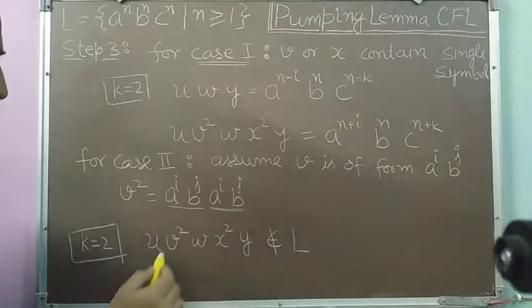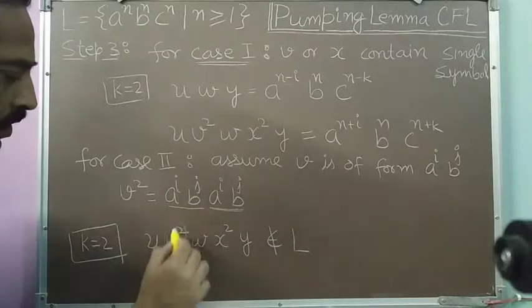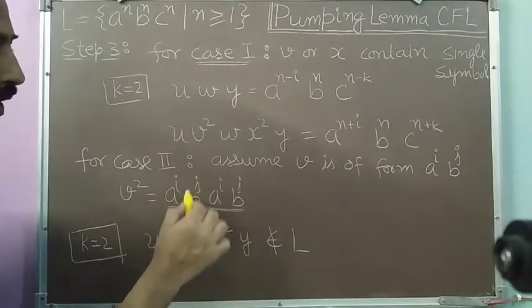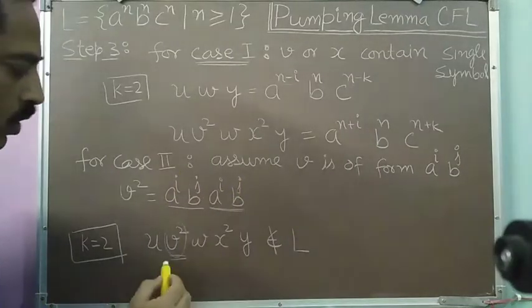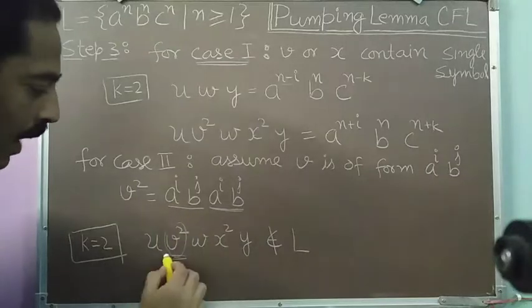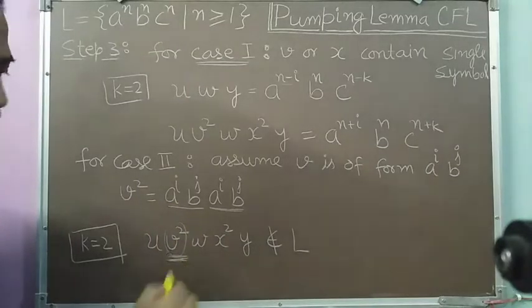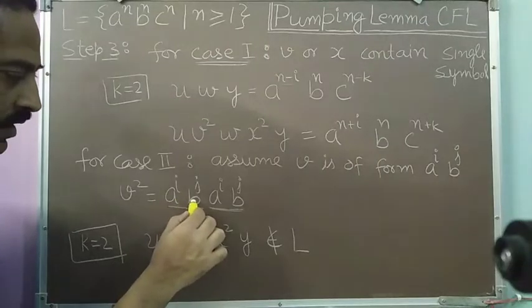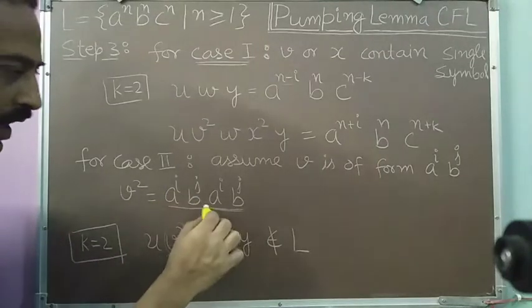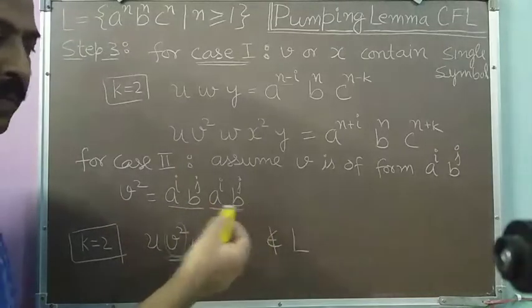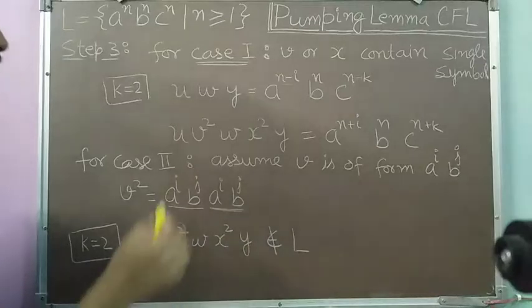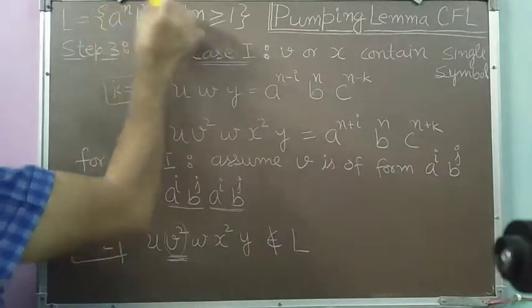Why will it not belong to L? Because it contains a substring that is v square, and v square is of the form a to the power i, b to the power j, a to the power i, b to the power j. So this will appear at this place in your string. Meaning thereby after a's, some b's will come, then again some a's, and then some b's. Is this format allowed in the words of this language?